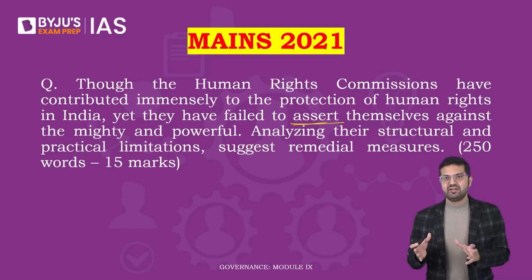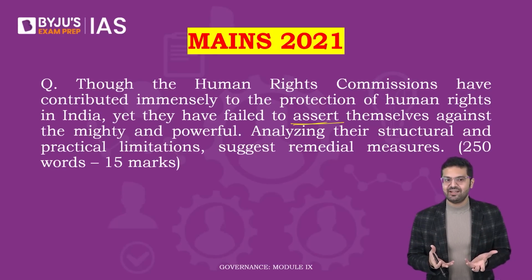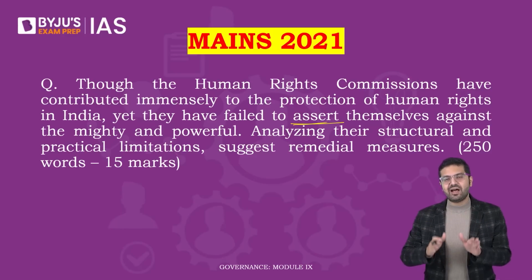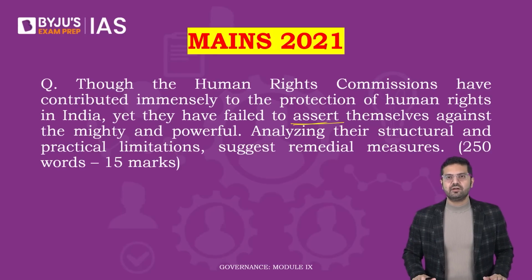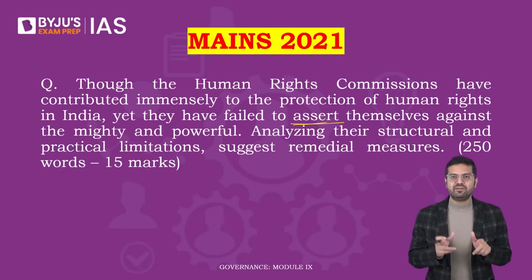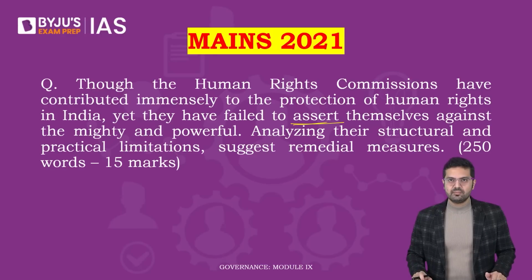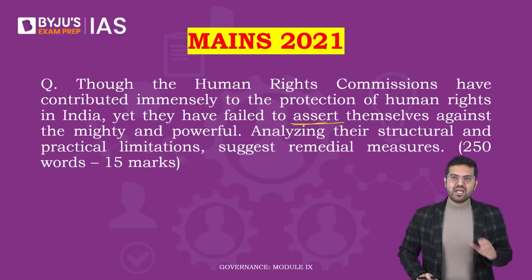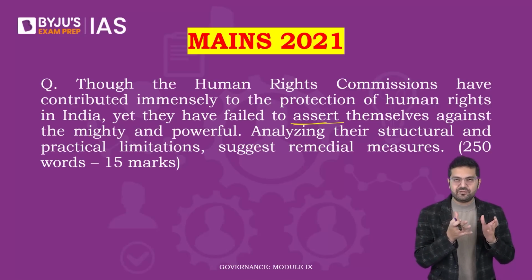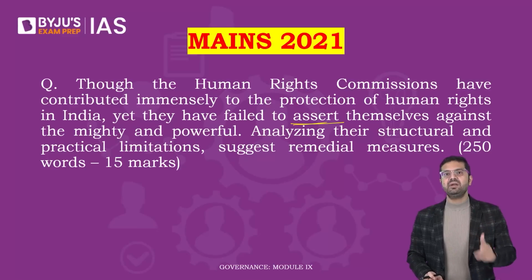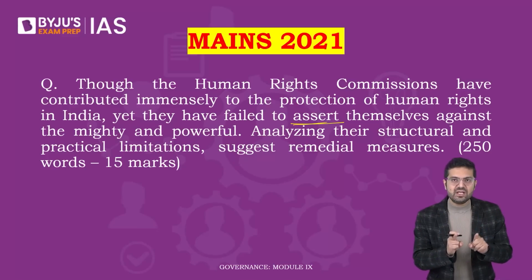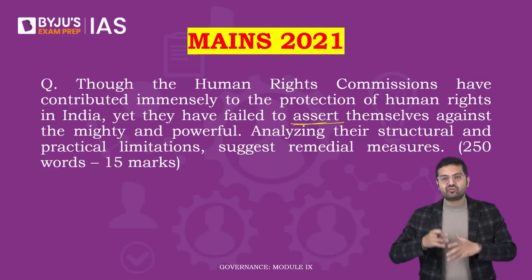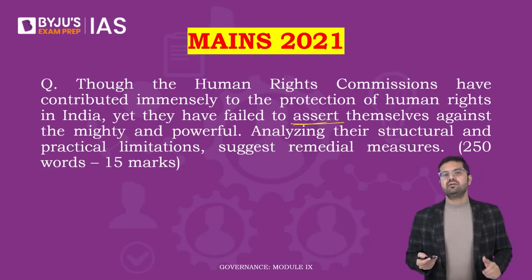I mean, the NHRC depends primarily on the police for investigations, right? And frankly, most of the complaints that the NHRC receives are against police authorities. Plus, the police in various states are themselves grossly understaffed. And then frequent transfers of the investigating officers back to their parent body create a problem. That is why the NHRC itself claimed a few years back in court that they are not able to take up more than 100 complaints a year because of lack of staff and funds. These are practical limitations. So you have to differentiate between what is a practical limitation and what is a structural limitation, and then suggest remedial measures.